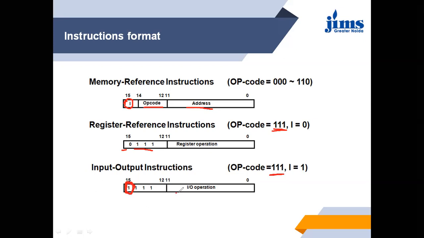So this is the input output operation. This is the opcode for input output instructions, this is the opcode for the register instructions, and the opcode for memory can be 000 to 110. It can be any opcode between these. We will discuss how we can use these opcodes in different situations.